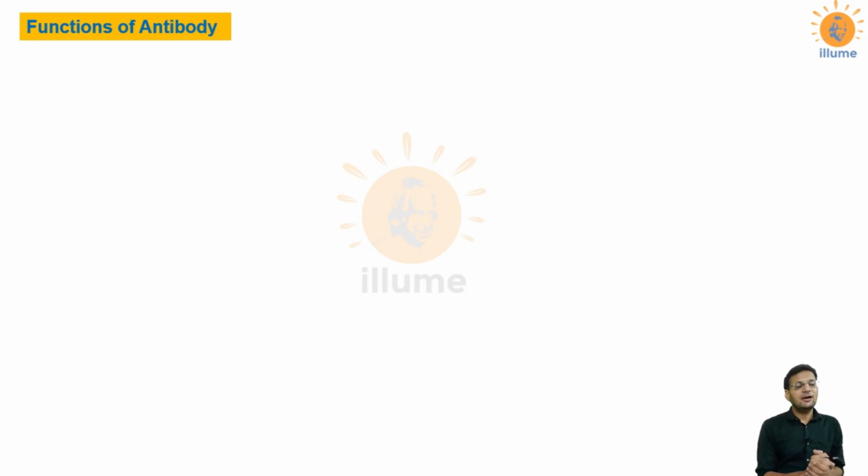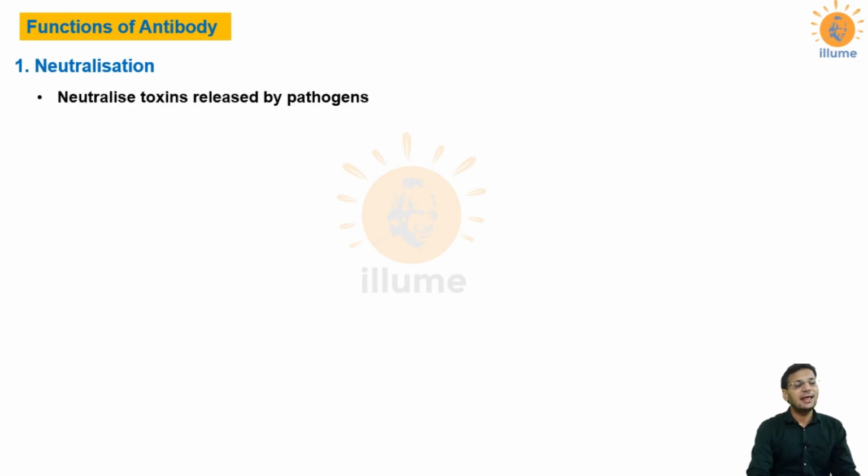Now we will have a discussion on how antibodies work in the body, what the functions of antibodies are. The first thing that we know is that antibodies interact with antigens, but there are different mechanisms by which they interact with the antigen, and the first mechanism is neutralization. As the word suggests, such antibodies directly neutralize the antigens that enter your body. These would neutralize the toxins which are released by the pathogens.